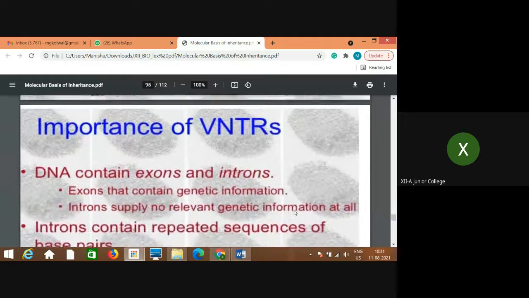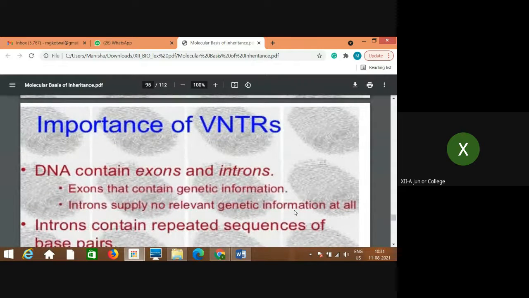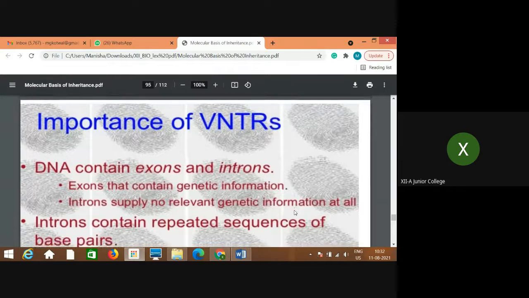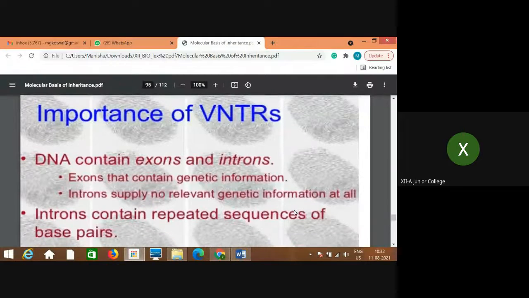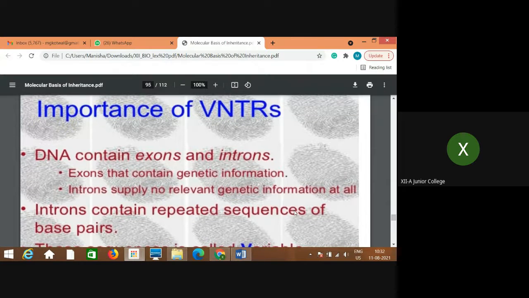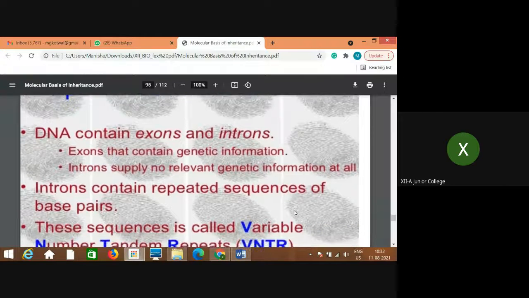Remember this. Now, what we were talking about just now, I showed you in the slide that more than 50% of the genome is repeats. And what are those repeats? These are nothing but sequences of nitrogen bases, base pair sequences that are similar and repeated again and again. Those repeats are very important in genetic engineering and many related branches. Importance of VNTRs. Now, what are VNTRs? That we will see.